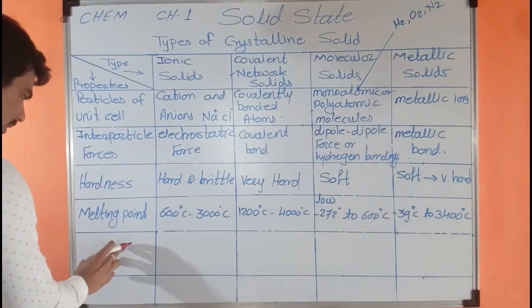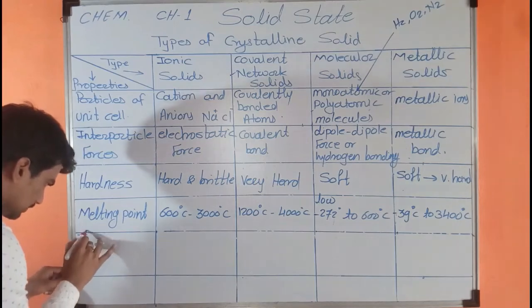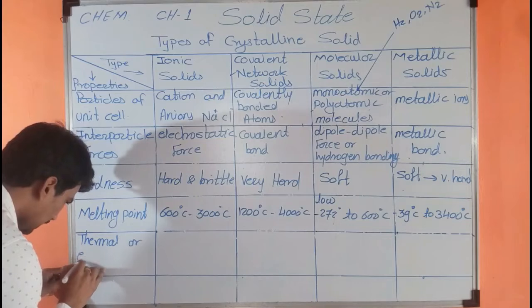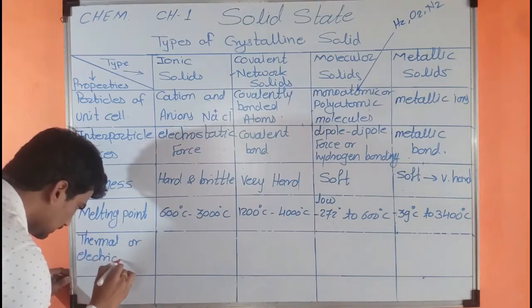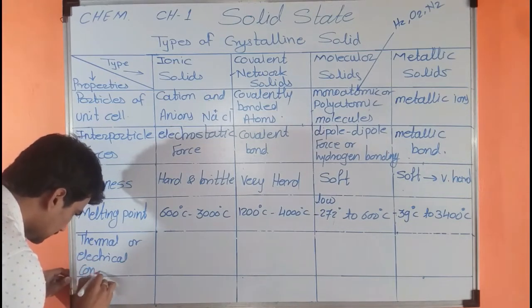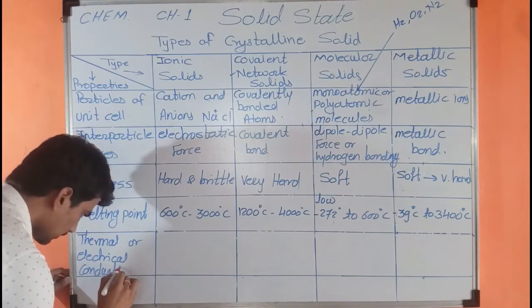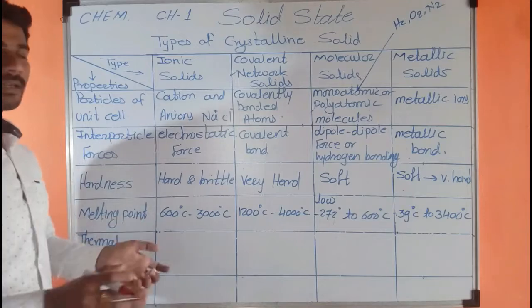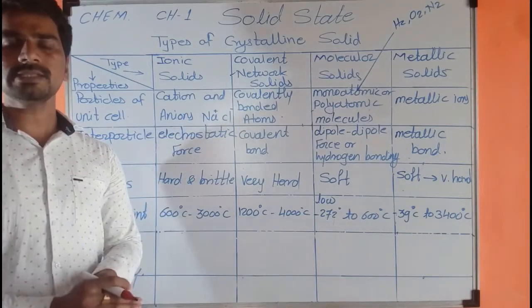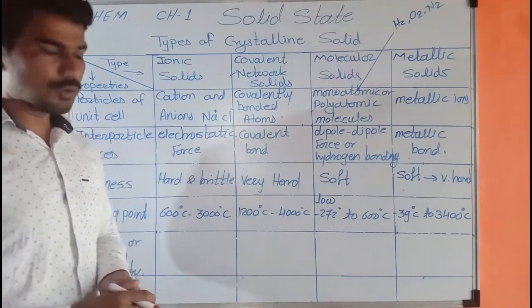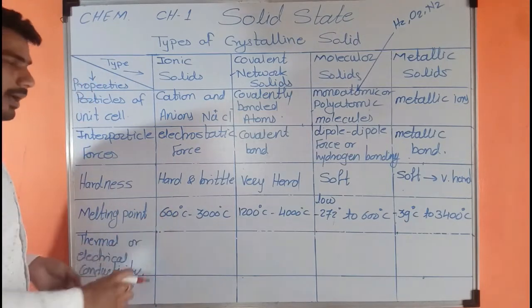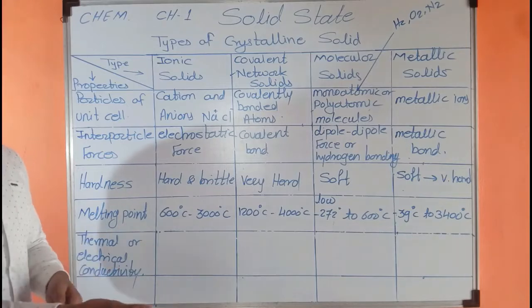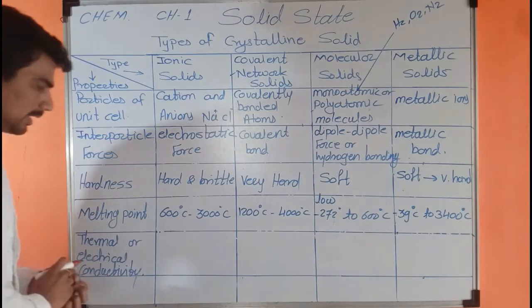Now the next point is thermal or electrical conductivity. Ionic solids are bad conductors of electricity when they are in the solid form, but when they are in the melted state or dissolved in water, they are good conductors of electricity.